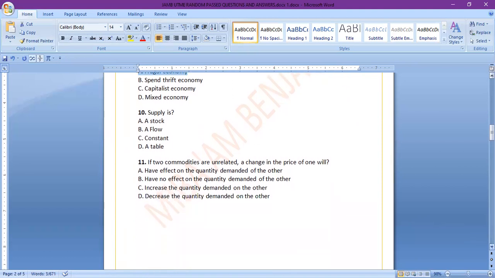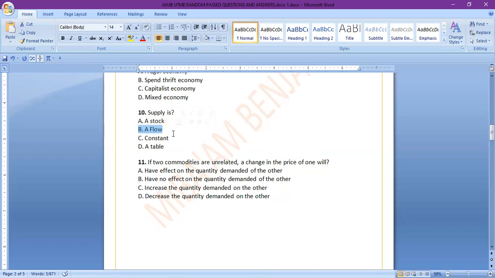Supply is A, a stock, B, a flow, C, a constant, D, a table. You know what a stock is, you know what a flow is, you know what a constant is, and a table. So in this case, the answer is a flow, because supply is a flow variable. When something is a flow, it means it takes different dimensions at different times.